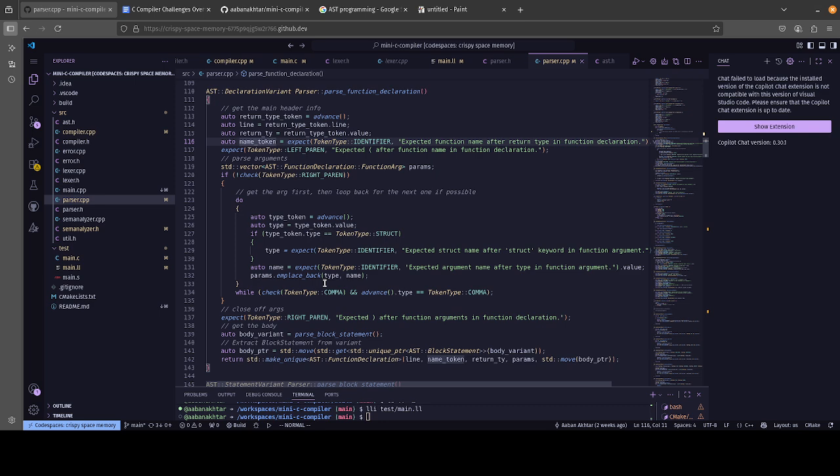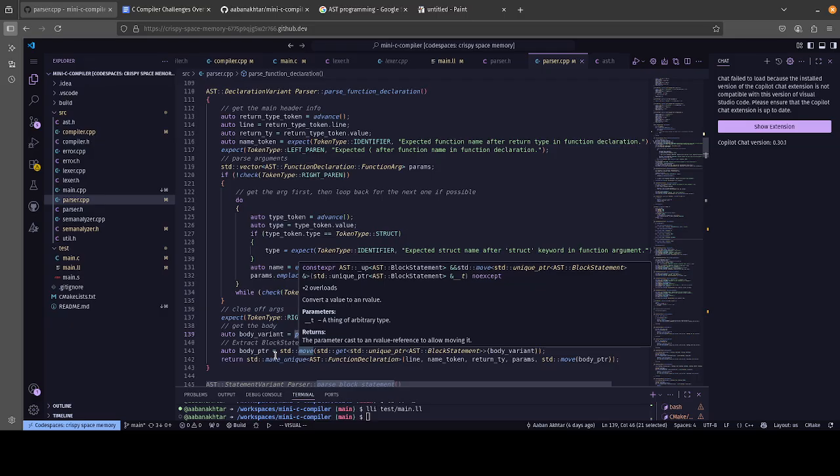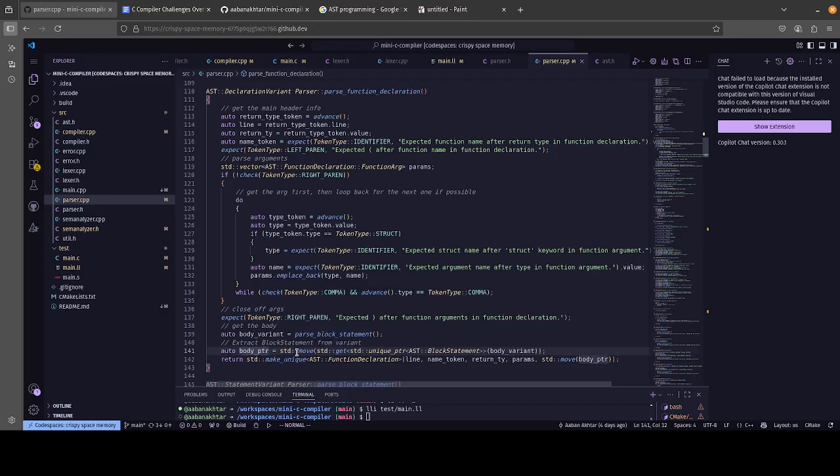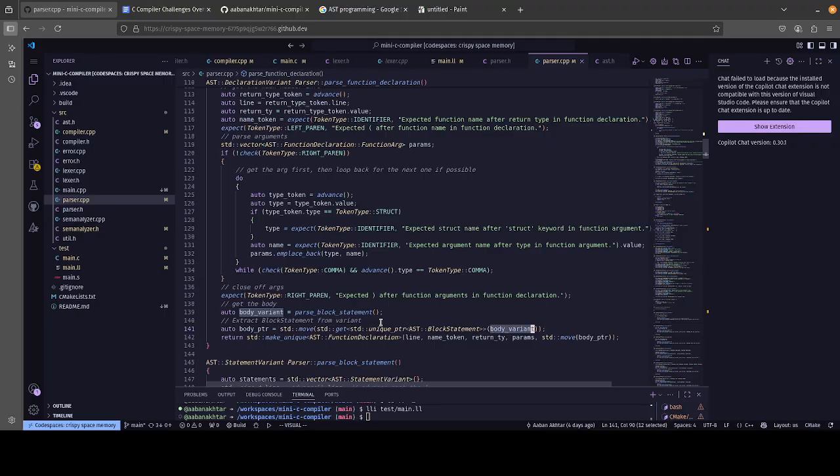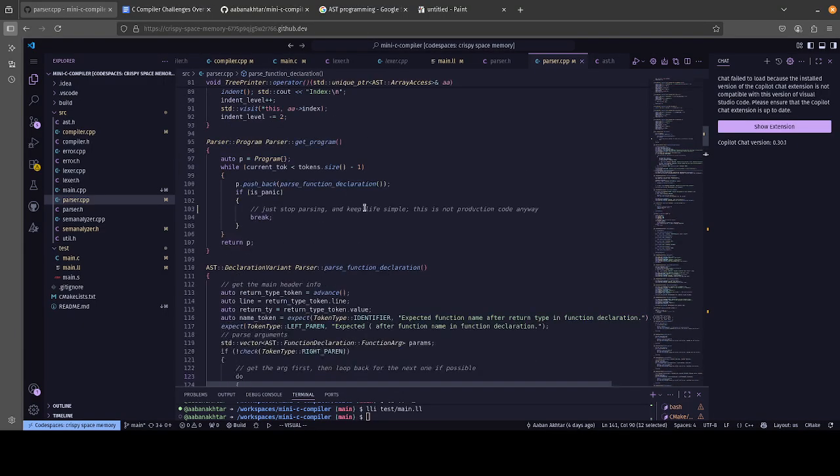After that, we close it off. We expect a right parenthesis, and then we get the body of the function itself in the block statement. And we do some standard library magic. Yeah, this could probably crash, but it's been fine so far. And after that, we return it, and that just goes back up here, and we do the same thing for the next function.